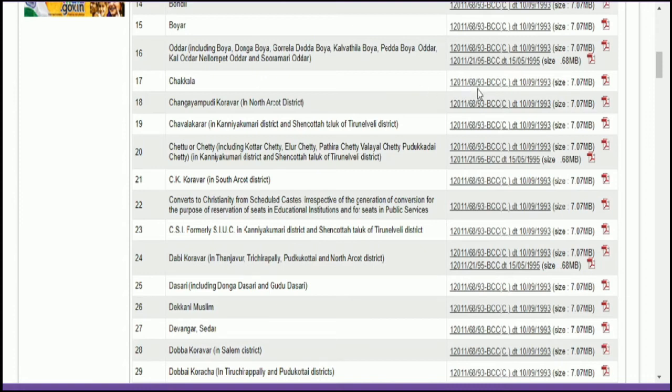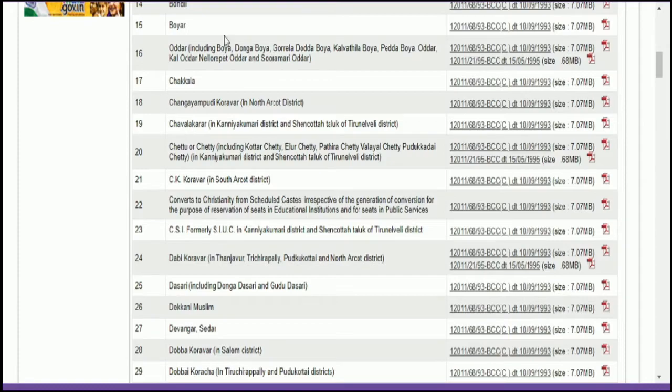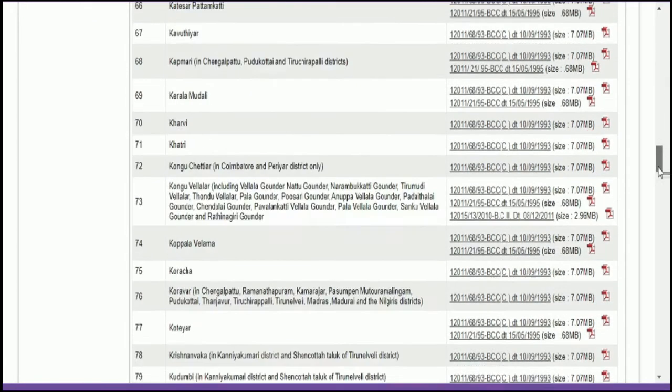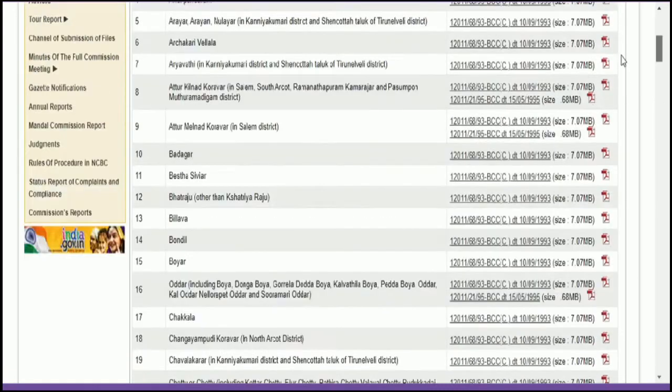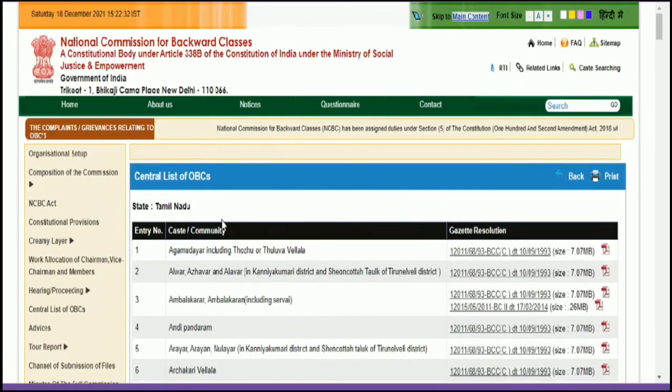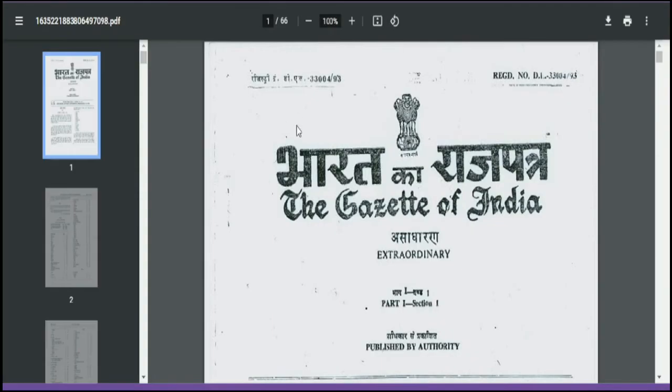So if you click, the gazetted notification from the government will be displayed. So this is actually a website where you can find all the details, along with the entry number also. So please check whether you belong to OBC or not, and even if you are OBC, you won't get reservation unless you are under the non-creamy layer.